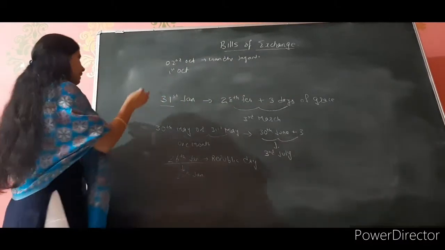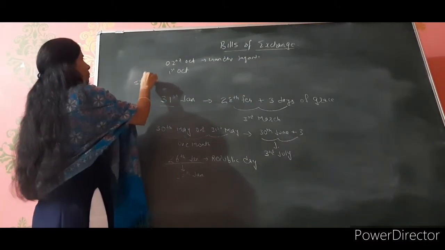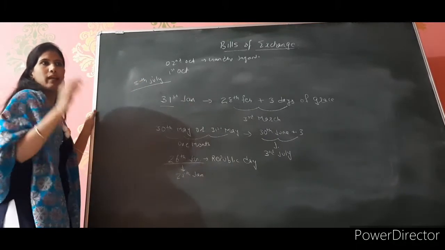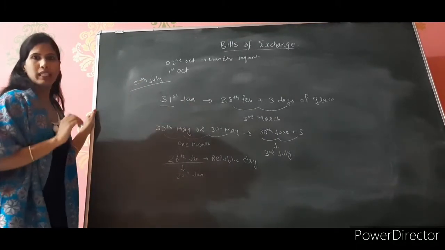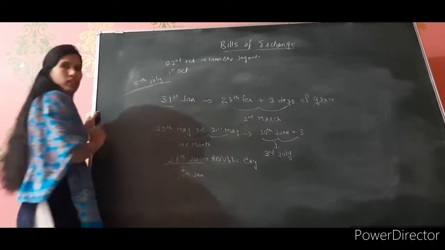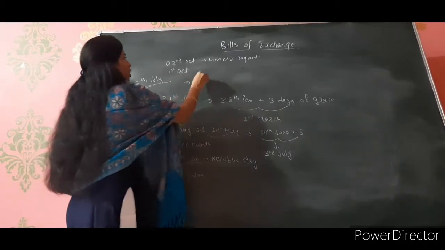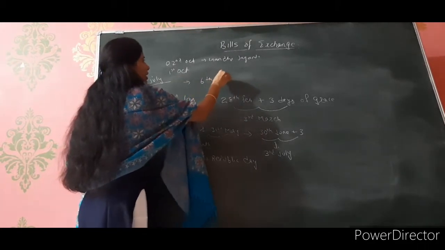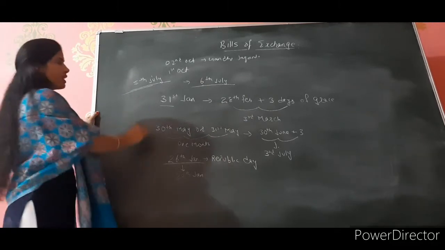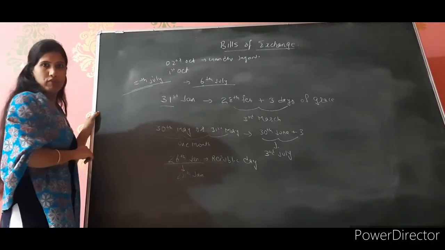Suppose you can take an example of 5th of July. Your bill is getting matured on 5th of July, and on 5th of July there was a death of one leader. So you got a sudden holiday. So your bill is not going to mature on 5th of July. It will get matured on 6th of July, the next very day. Clear? So these are the basic 4 concepts which you have to remember.